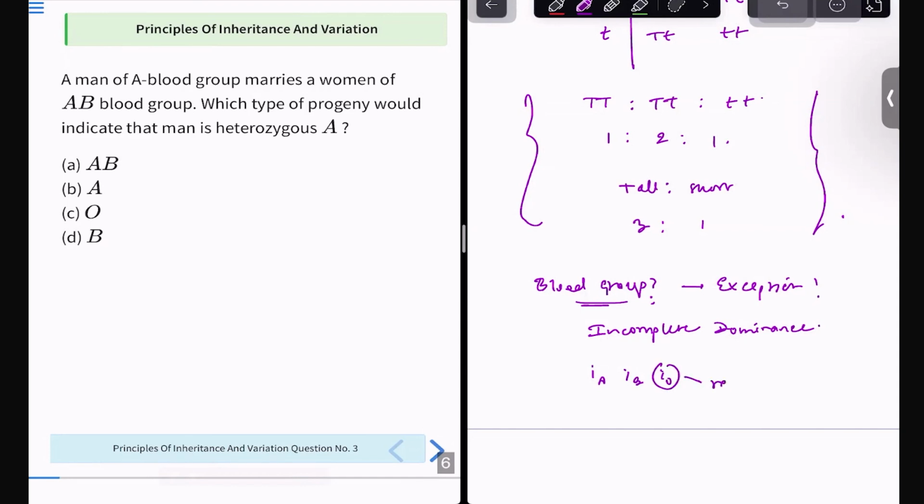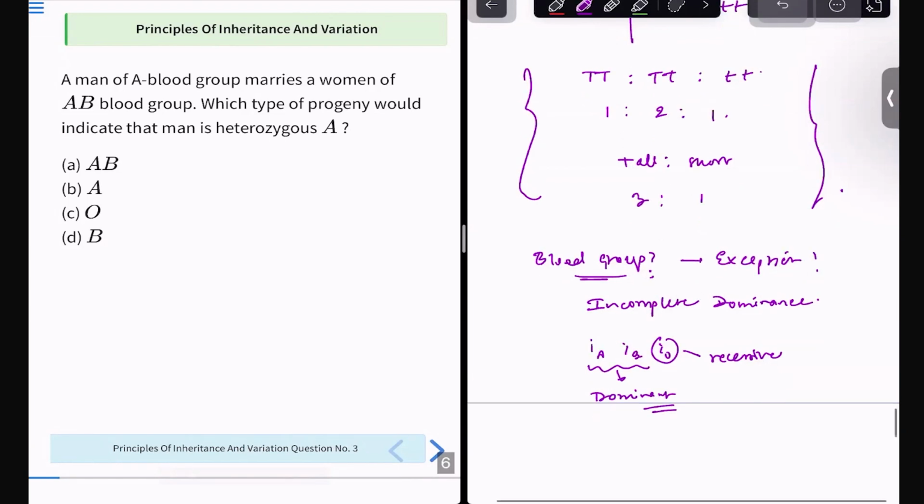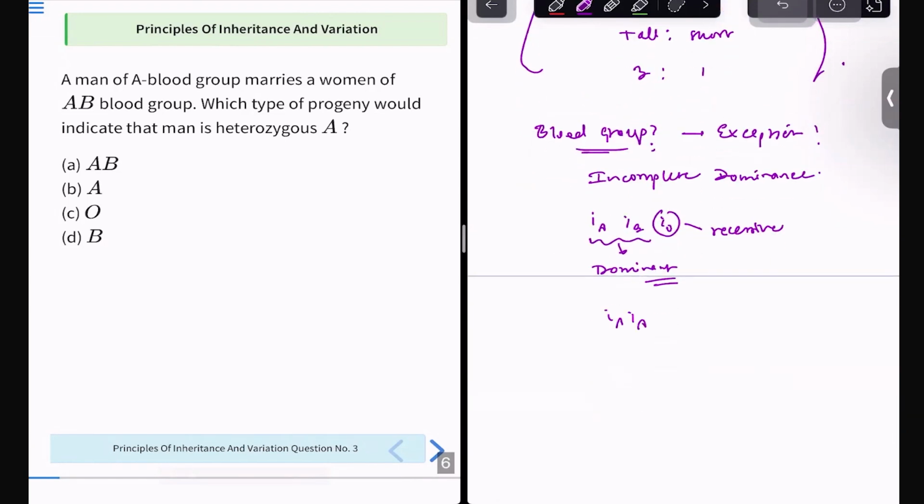IO is recessive, while IA and IB both are dominant. That means if IAIA or IAIO is there, it is A blood group. IBIB or IBIO, it's B. IOIO, it's O. But what if IA and IB are both there? It will be AB blood group.